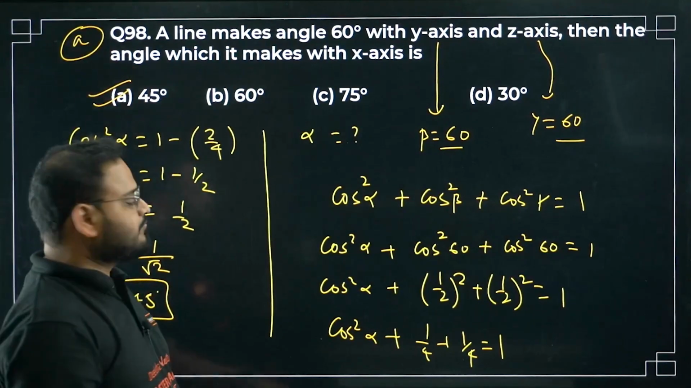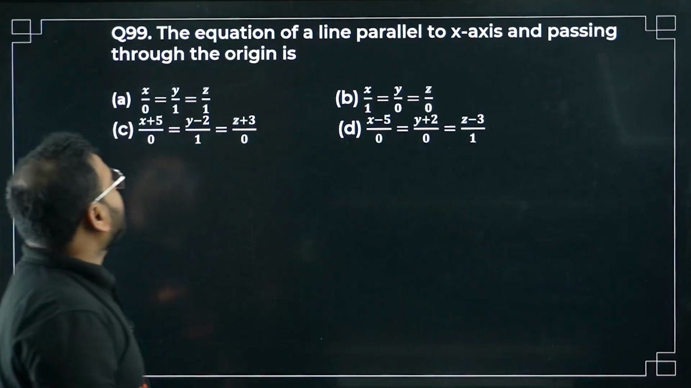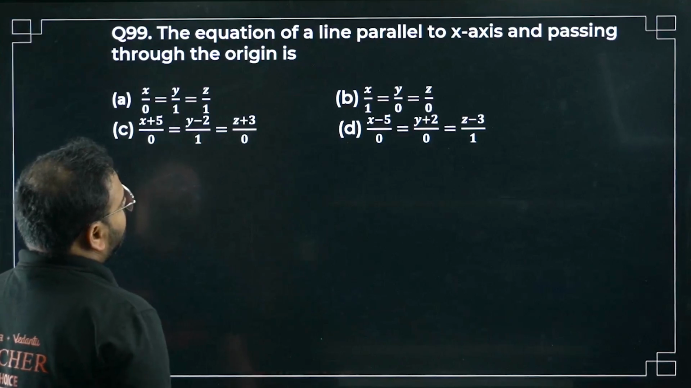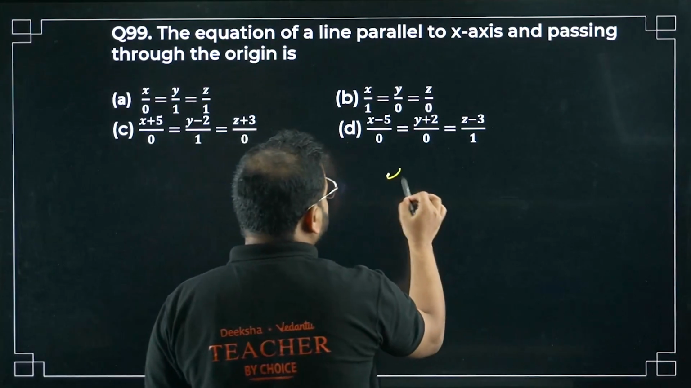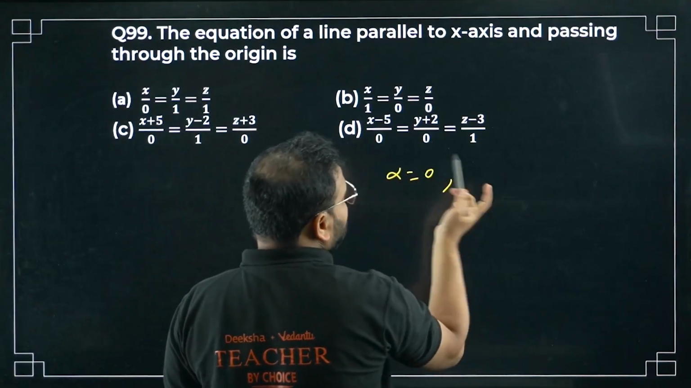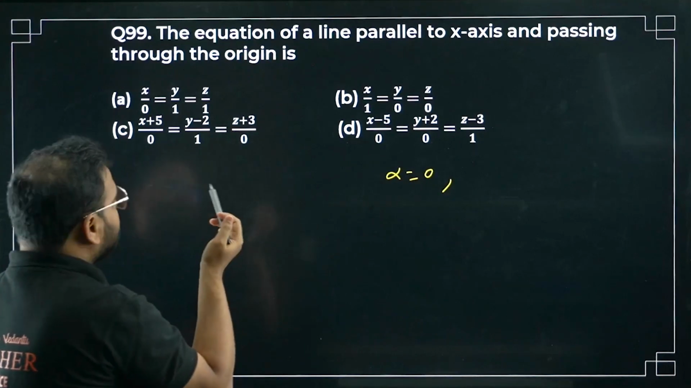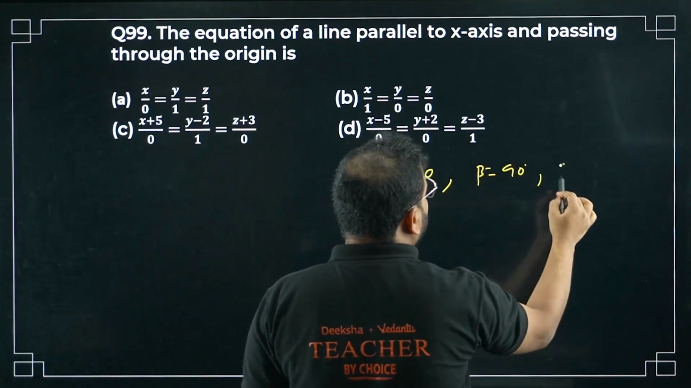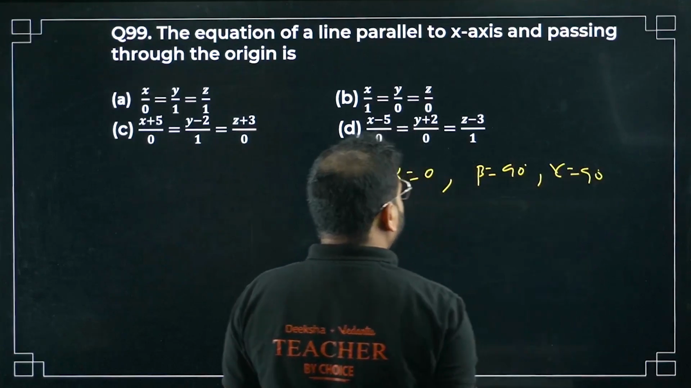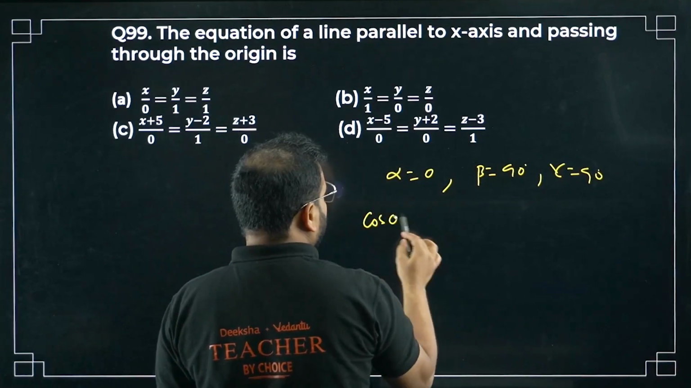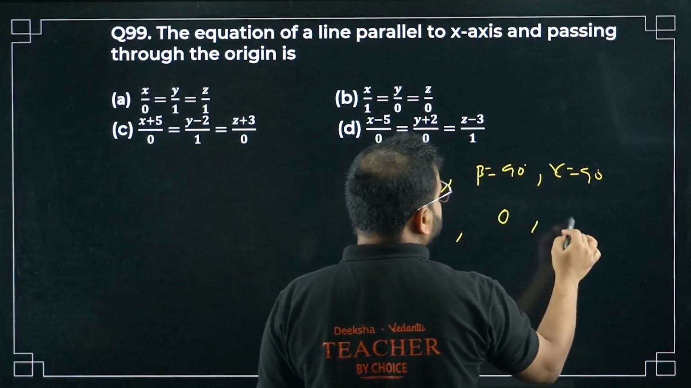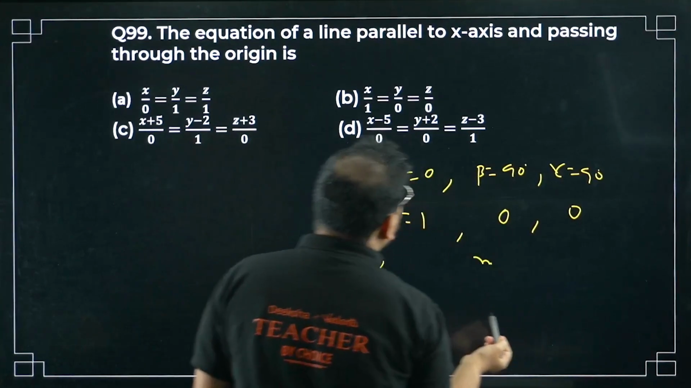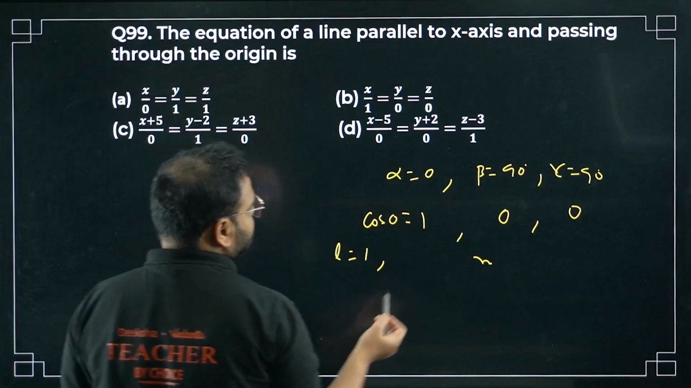Let's move on to question number 99 now. The equations of a line parallel to x-axis and passing through the origin. So cos alpha is 0, sir. And beta, gamma will become how much? 90, right? Beta will be 90 and gamma will be again 90 only. So you'll have cos 0 as 1. This will be again 0 and 0. So your L value is 1. We get from here. Correct, no?